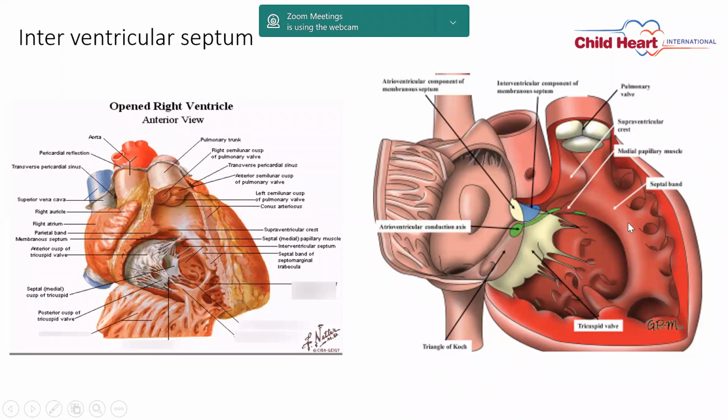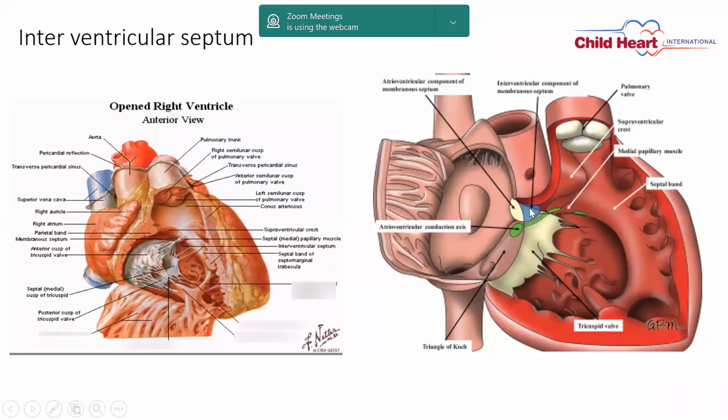And here you can see the moderator band or septomarginalis, which gives rise to anterior and parietal limbs, of which the anterior supports the conal septum and the parietal is attached to the supraventricular crest. And the area at this junction is a perimembranous area.